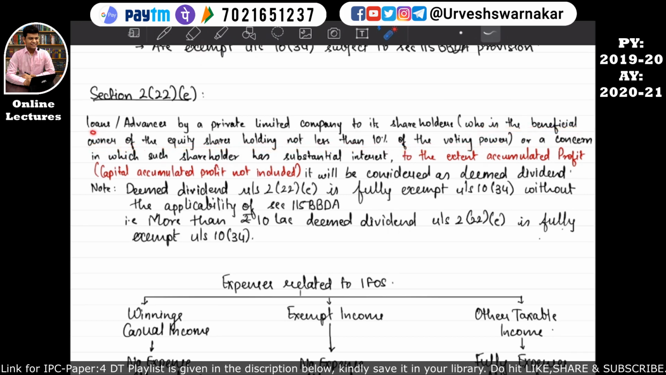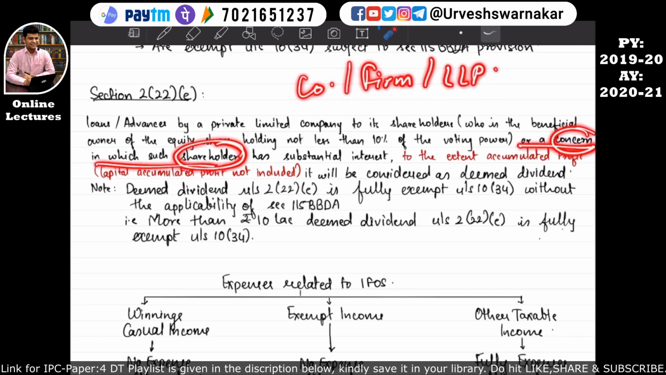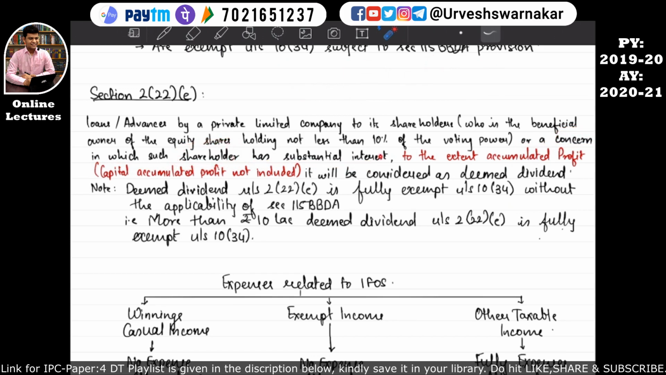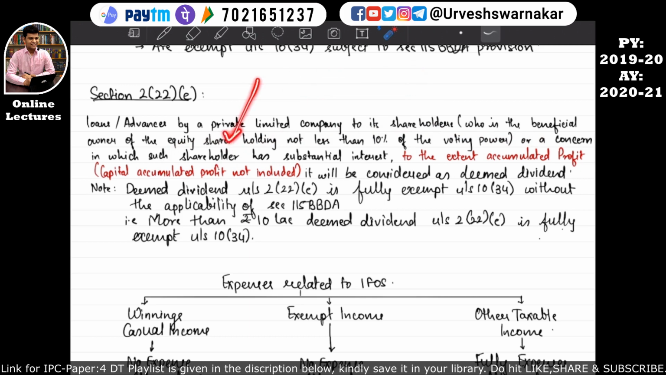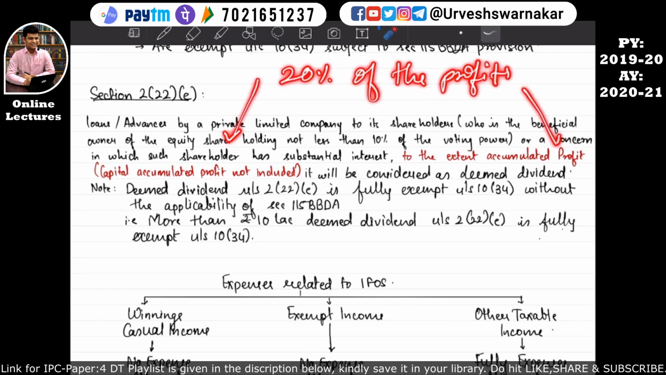Or if the loans or advances are given by this private limited company to a concern, meaning a company or a firm or an LLP, in which such shareholder has a substantial interest. So what does substantial interest mean? Substantial interest means this particular shareholder is having control over this concern, that is a company, a firm or an LLP, or this shareholder is receiving more than 20% of the profits from this concern. I hope this is quite clear to you all.